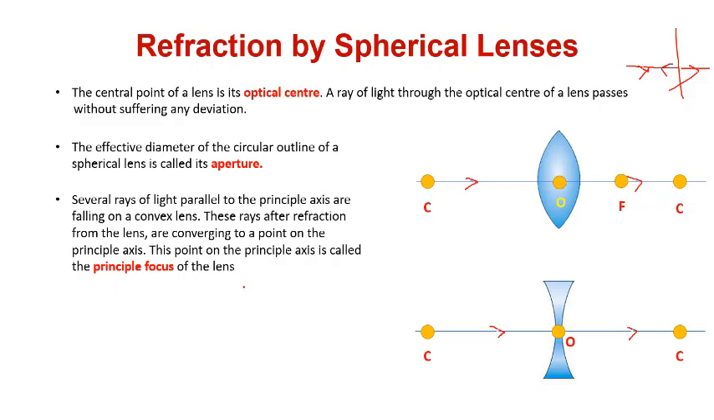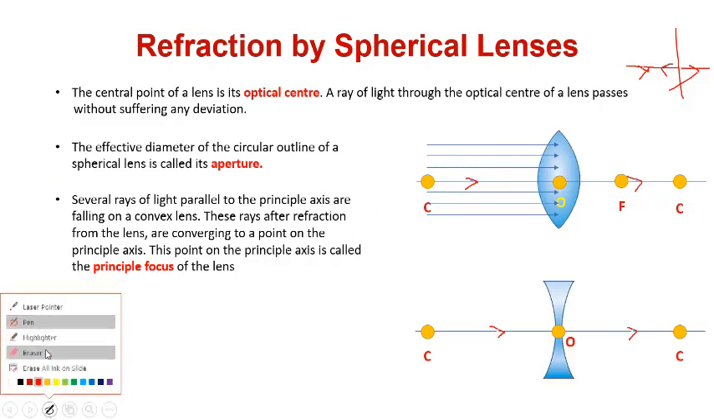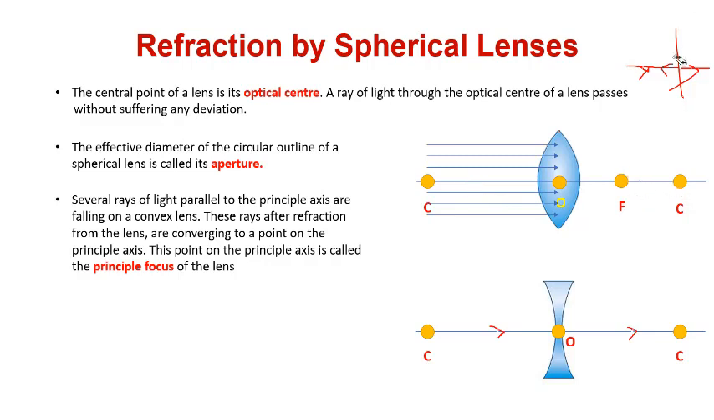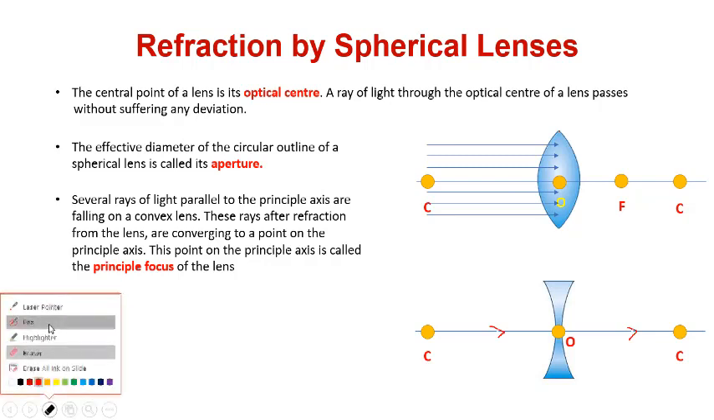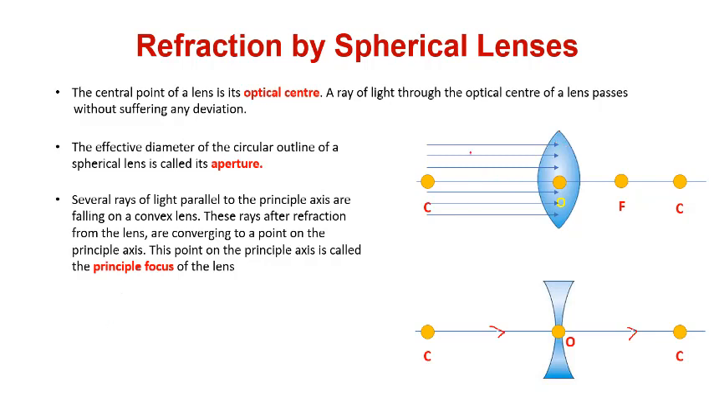Now let us throw some of the rays. This incident ray, after refraction, will definitely pass through somewhere. First tell me, will it rebound back? No, because it is not a mirror, it won't reflect back. So this will get refracted, but after this point where will it go? It will directly pass through a point on the principal axis, which is also known as the principal focus. So this point is the principal focus.